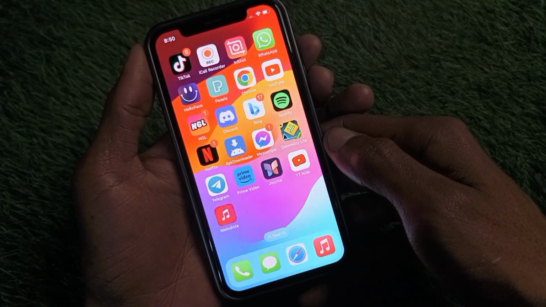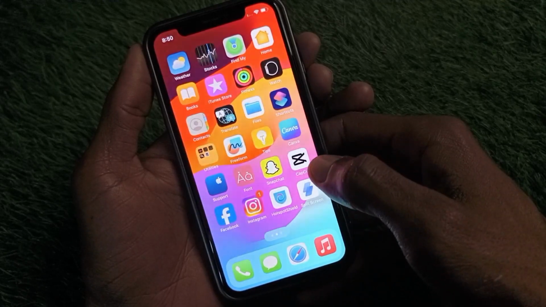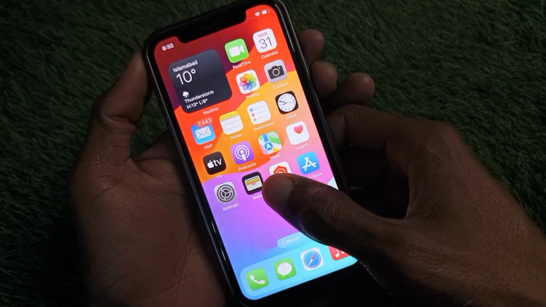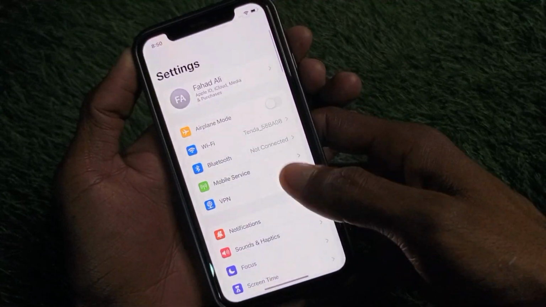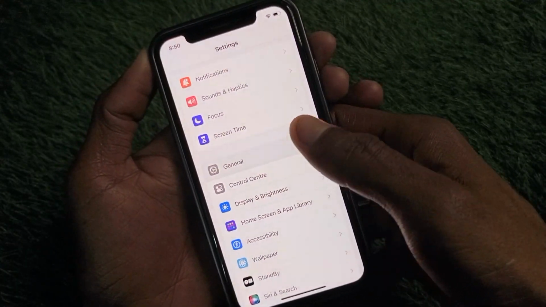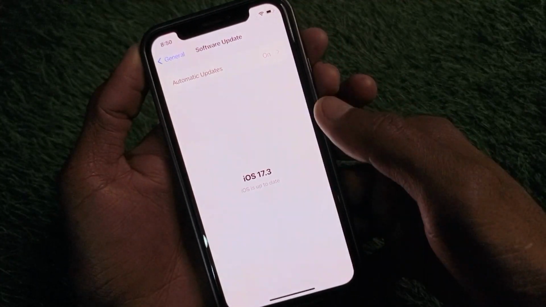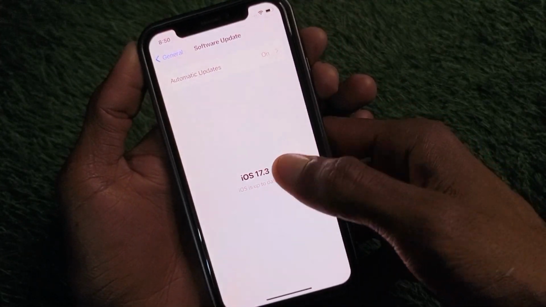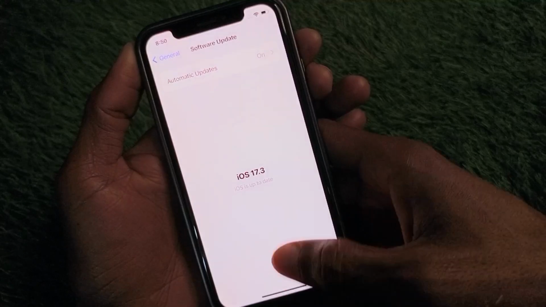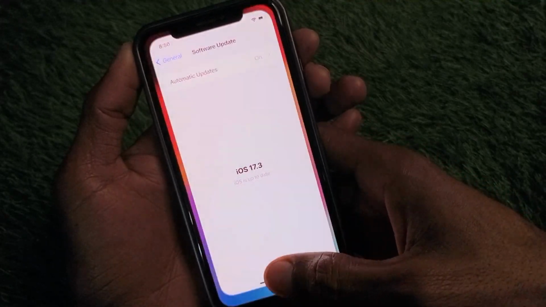So guys, after doing all the settings, if it still doesn't fix your problem, maybe there is a problem with your iOS version. Simply open your settings, scroll below, click on general, and then click on software update and check for update. If you find any kind of update here, simply update your iPhone to the latest iOS version, and after this your problem will be fixed.